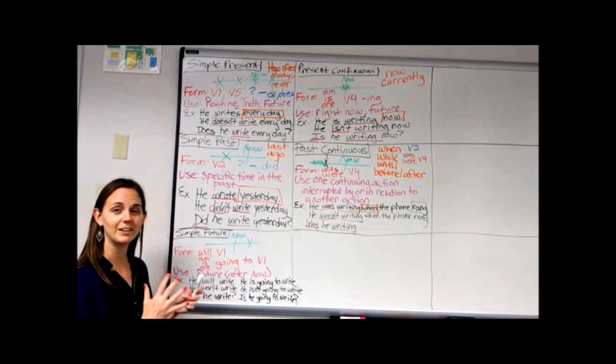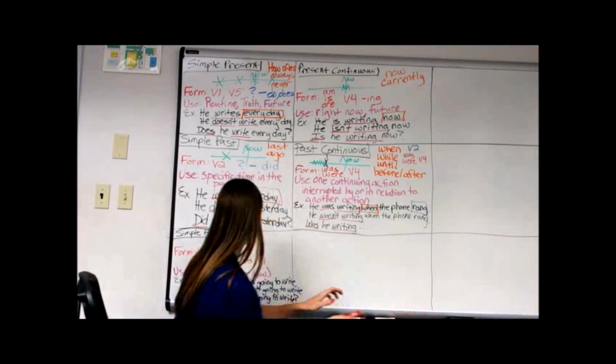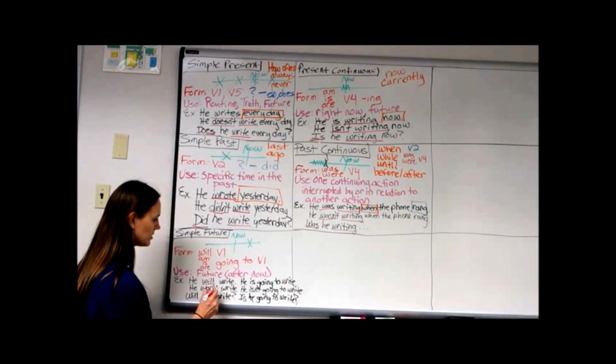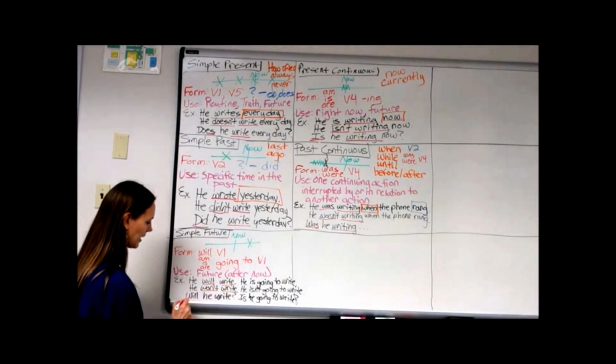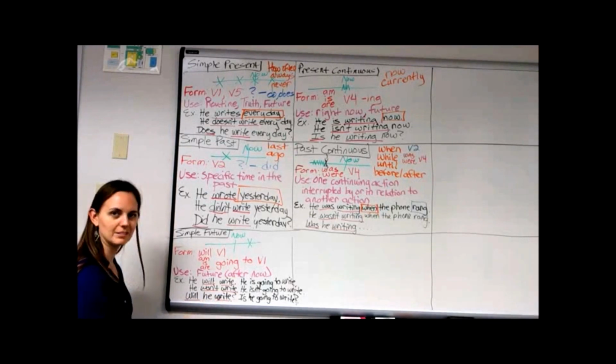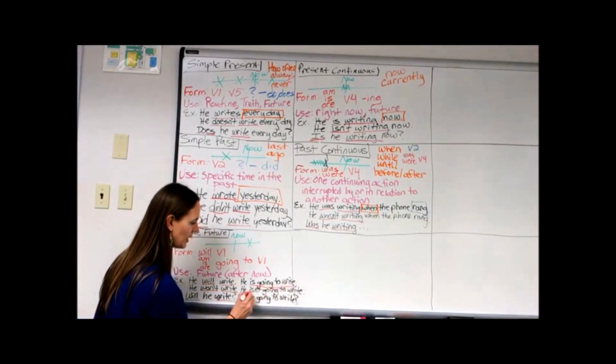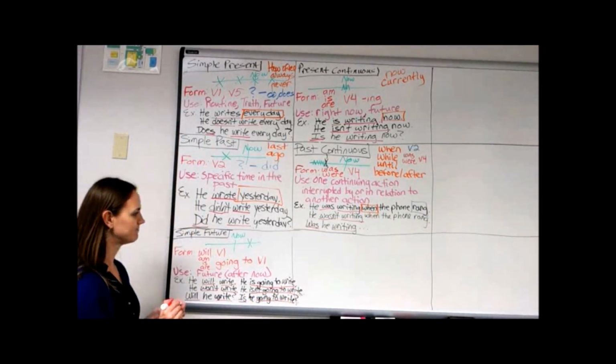Just to make sure we've identified those verb forms, we'll point them out here. So we have will, won't with our base form, and will base form with the subject in between. Here we have is going to write, isn't going to write, and then helping verb, subject, going to write.